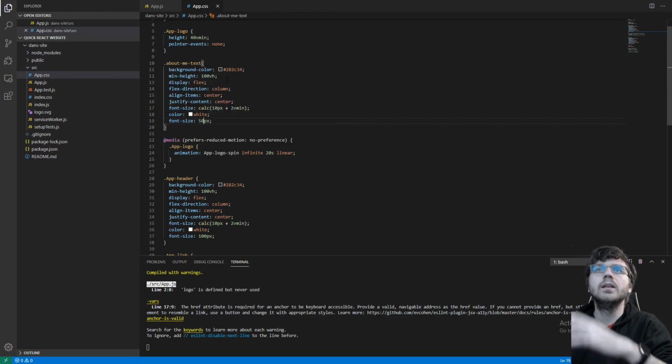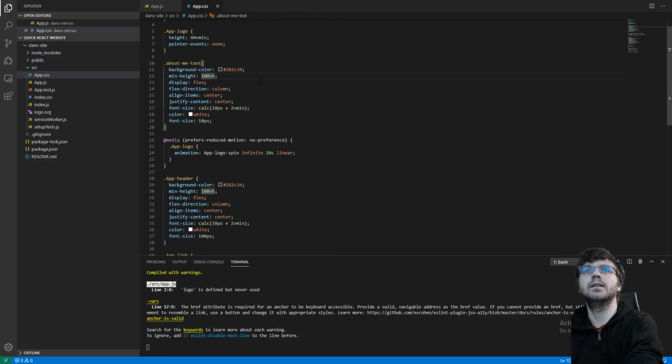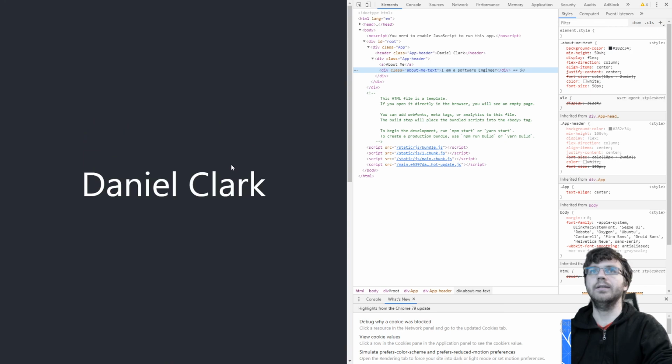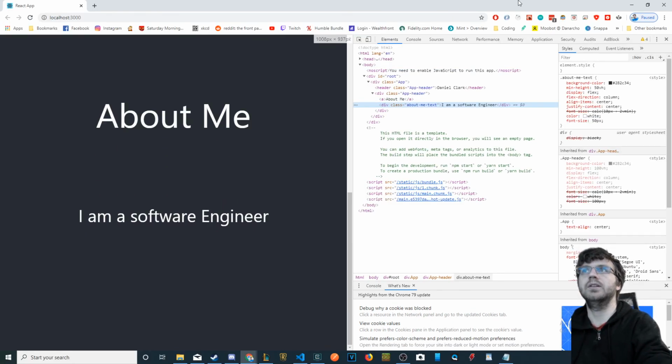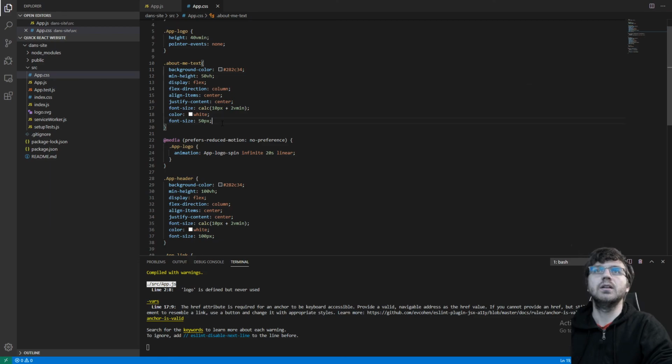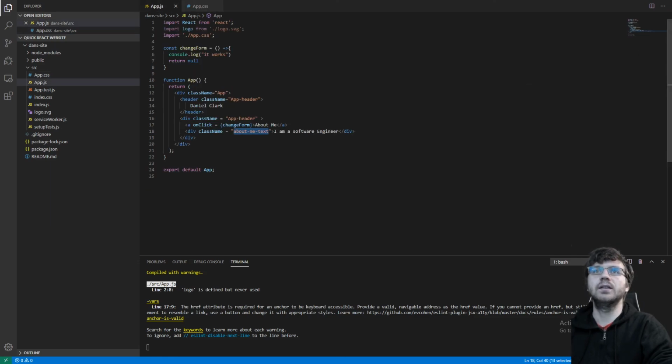So maybe we'll say font size, min height. Let's just say this is 50 instead of 100. Let's see how that changes. There we go. This is a little bit better. We have Daniel Clark, about me, I'm a software engineer, and then yeah, we can probably make this a list instead. Nah, that's fine for now.